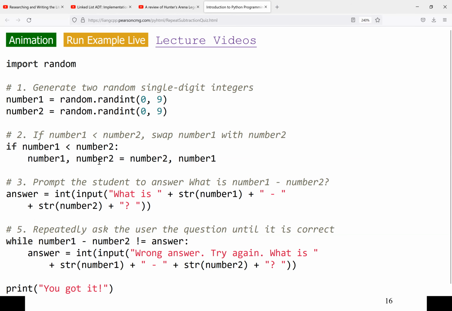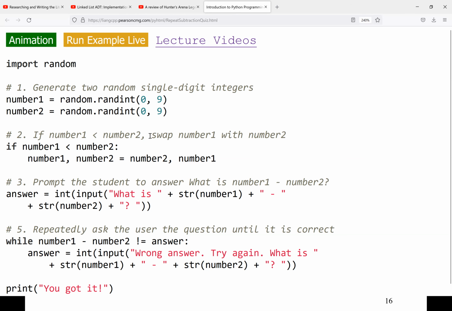Use the assignment operator and change the position. So we have num1, num2 equal to num2, num1. So now we are assigning num2 to num1, and we are assigning num1 to num2. Now, the reason why we have this condition is that we want to get a positive result.